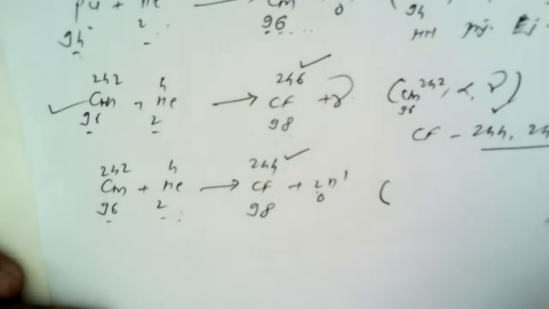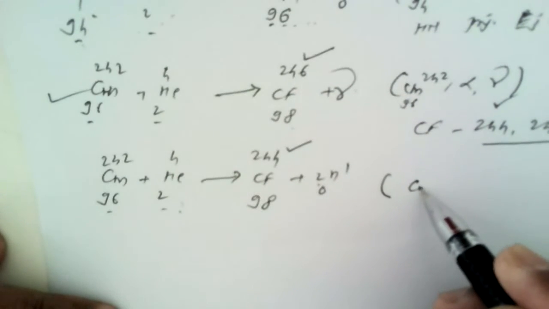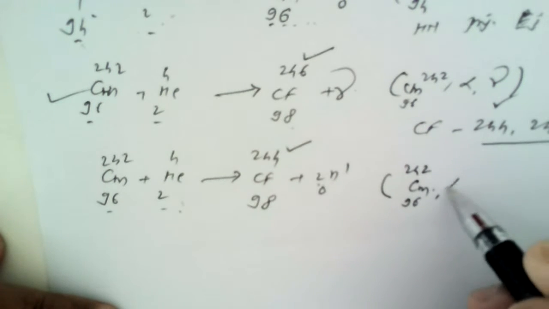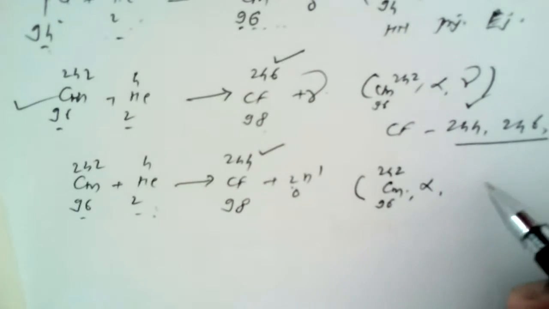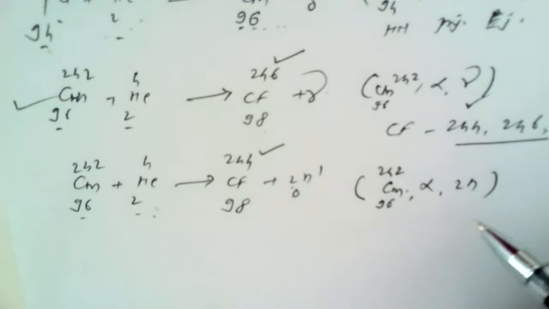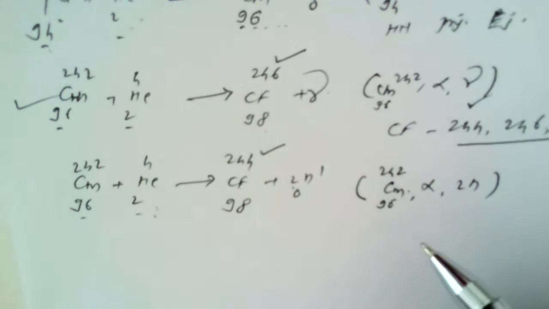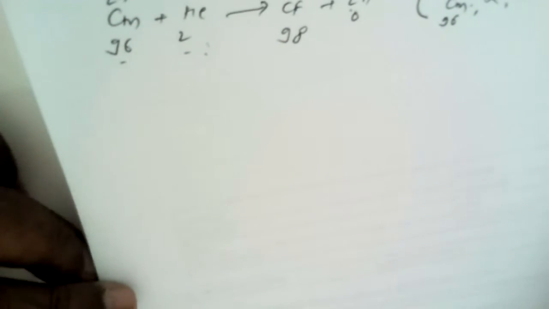Similarly, this reaction can be written as curium 96, 242, alpha particles as projectiles, and here two neutrons are ejected. We have to write 2n, which indicates two neutrons are ejected during the course of the reaction. Now we will move further.